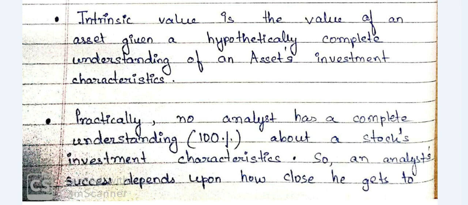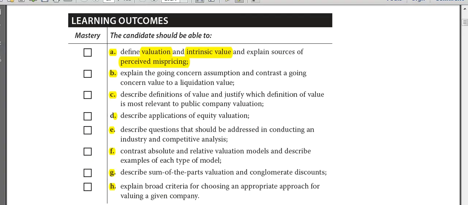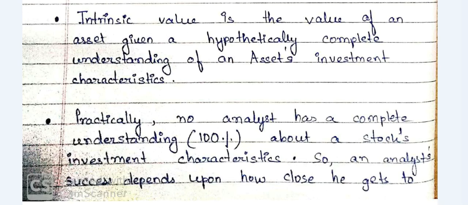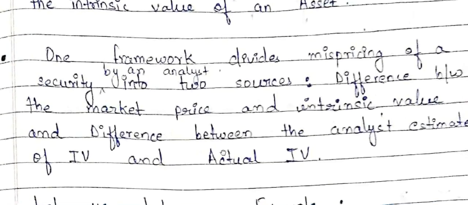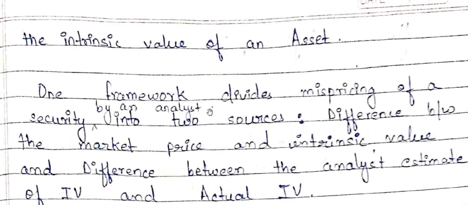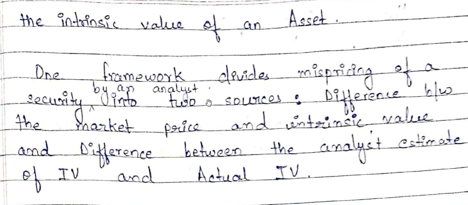Now, I hope you have understood the meaning of intrinsic value. So now we come to the third part, which is to explain the sources of perceived mispricing. One framework divides the mispricing of a security by an analyst into two sources: the difference between the market price and the intrinsic value, and the difference between the analyst's estimate of intrinsic value and the actual intrinsic value.